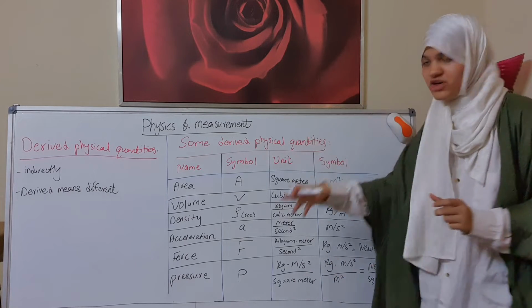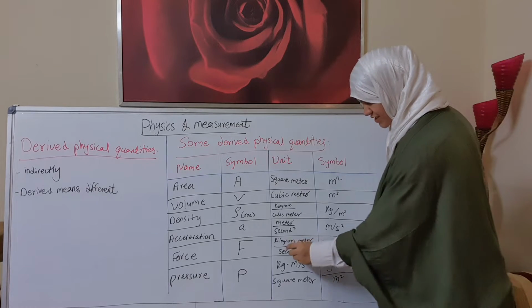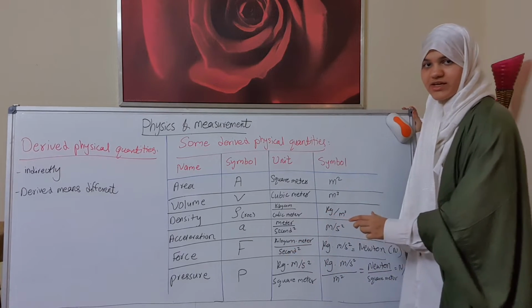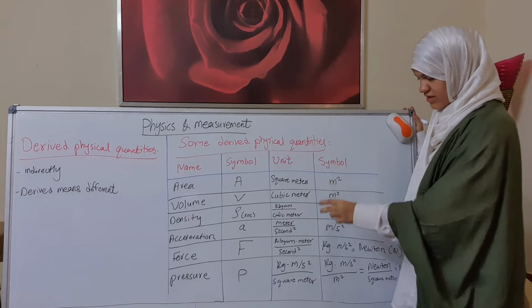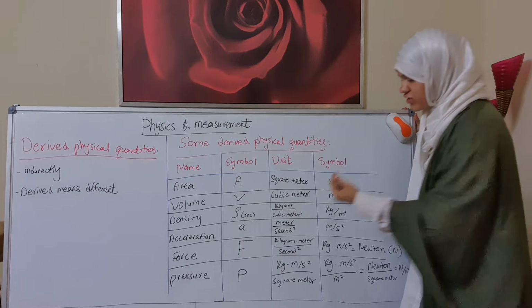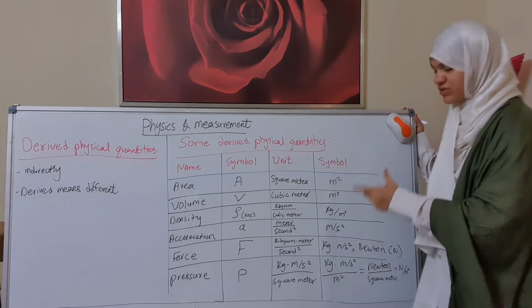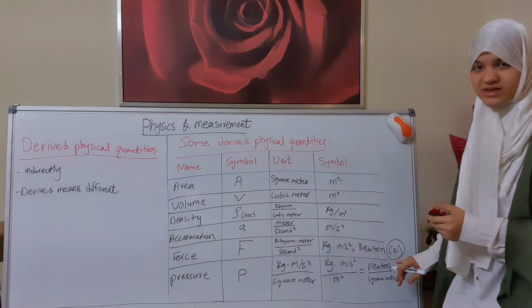Now for force and pressure, the first one, kilogram times meter per second squared, instead of making three things, we can make it one thing, which is Newton. Kilogram times meter per second squared is equal to Newton, denoted by capital letter N.